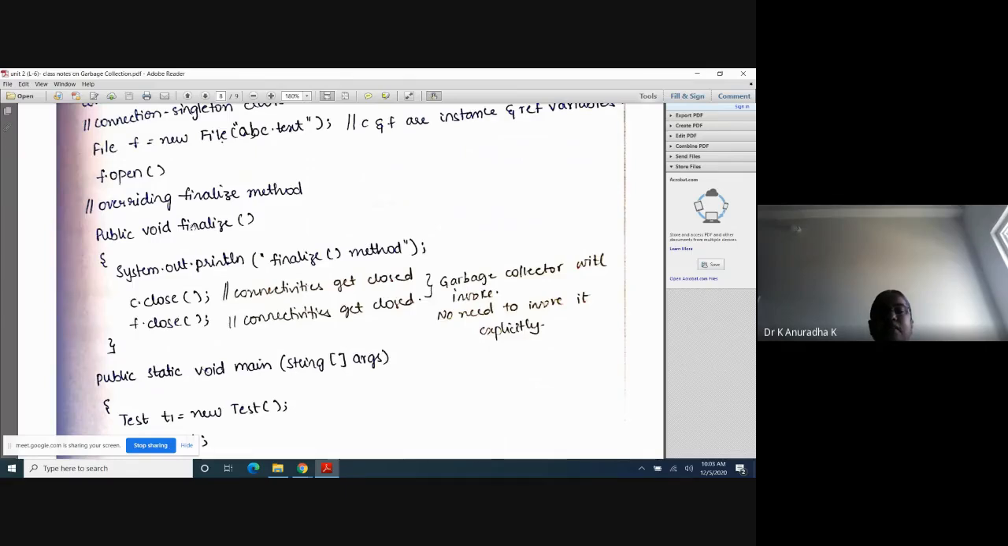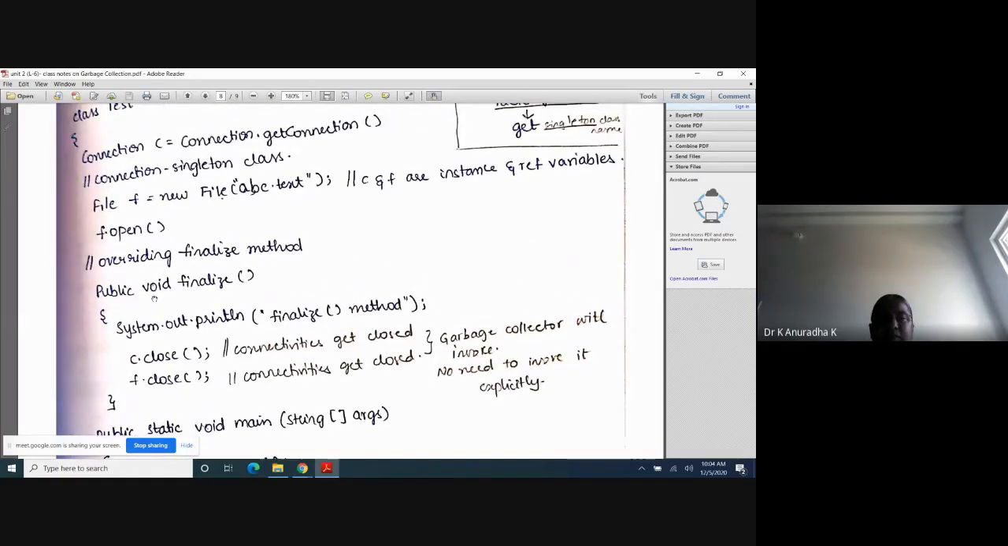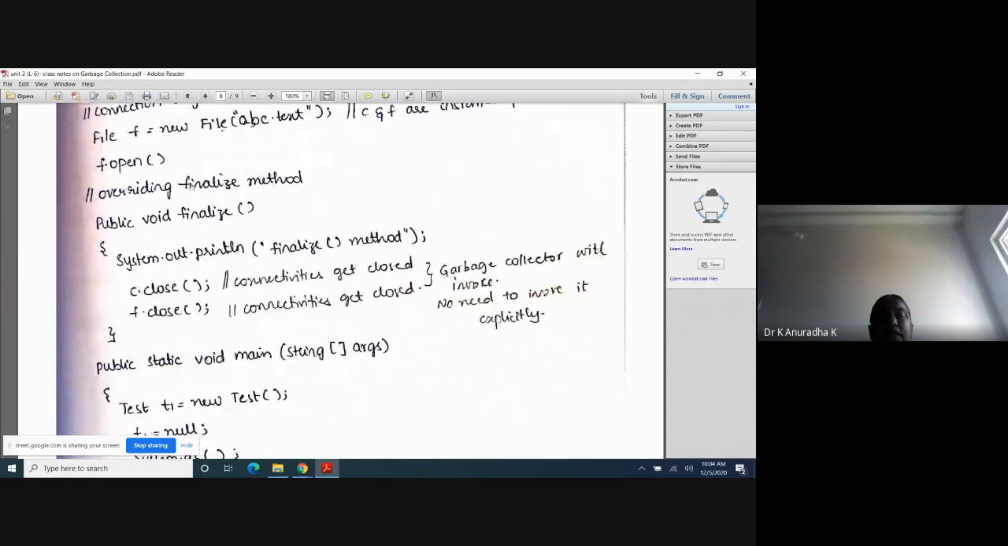Here it will find the overriding finalize method. Suppose the programmer has not written an overriding finalize method, then it will execute the Object class finalize method, which has a null implementation. It will go to the finalize method of the Object class, come back, and then destroy the object. But here we have written the finalize method, which is called an overriding method. First it checks whether the programmer has written an overriding finalize method in the Test class or not. When it checks, it finds this finalize method, which is the overriding finalize method. Now it will execute this.